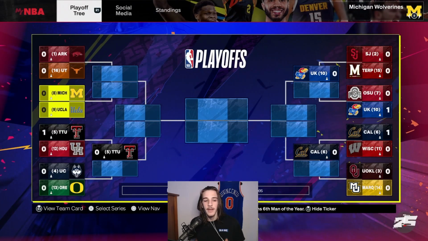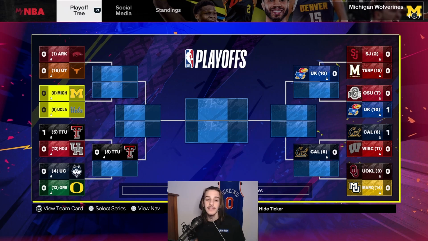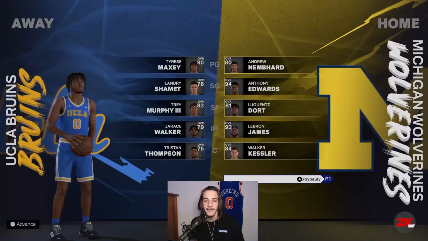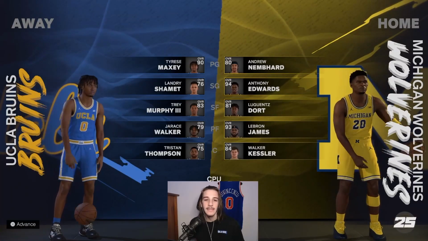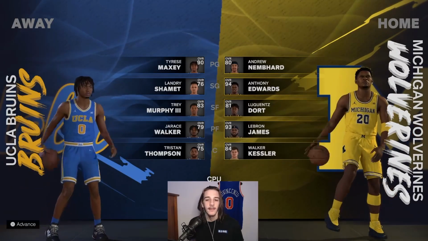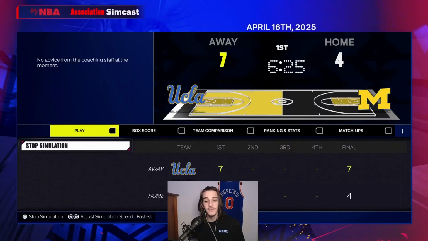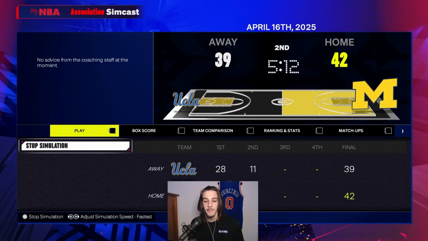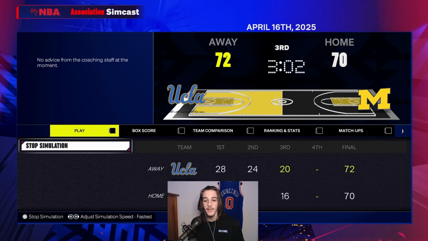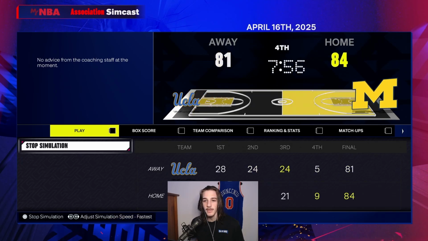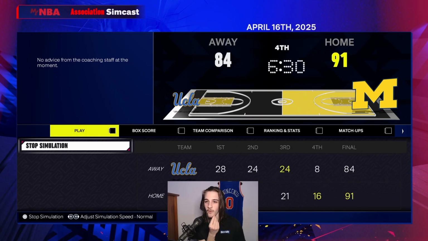Next up, we have number 8 Michigan going against number 9 UCLA. So these 8-9 matchups are always pretty much a toss-up. So who knows who's going to come out on top in this one. UCLA has Tyrese Maxey, and Michigan has Anthony Edwards and LeBron. Again, it's an 8-9 matchup, so really anything can happen. Tied in the first quarter, looking like a pretty close one. We might have a game to jump in here. Let's slow it down. Michigan is up by 4 with 6 minutes left.